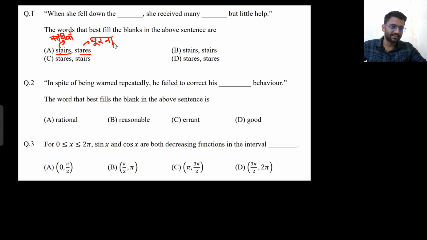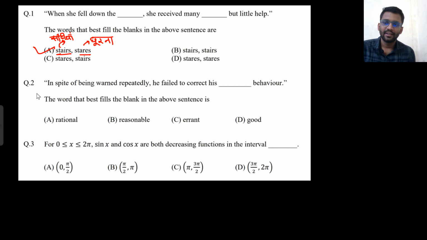So what will come in the blank? She fell down the stairs, and then she received many stares. A lot of people were looking, but no one helped her. They were just looking at her. So stairs and stares.